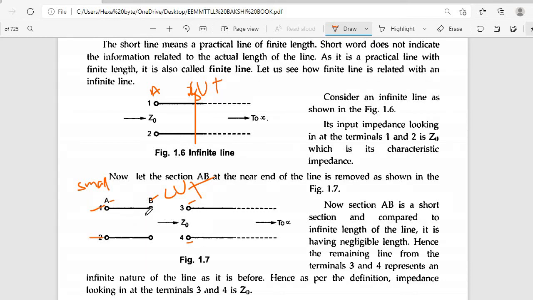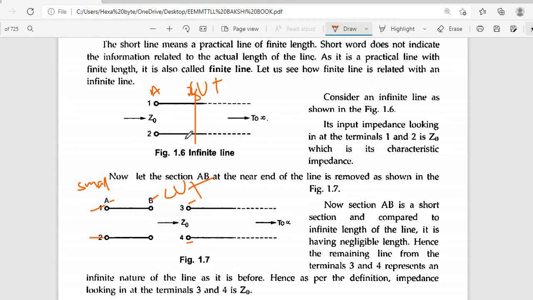A transmission line means it is sending as well as receiving. There are two lines with respect to the load outside and the source voltage on the input side. The input impedance looking at terminals 1 and 2 is Z0, the characteristic impedance of the infinite transmission line.